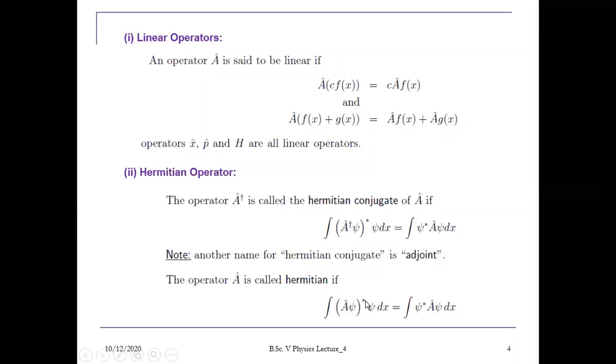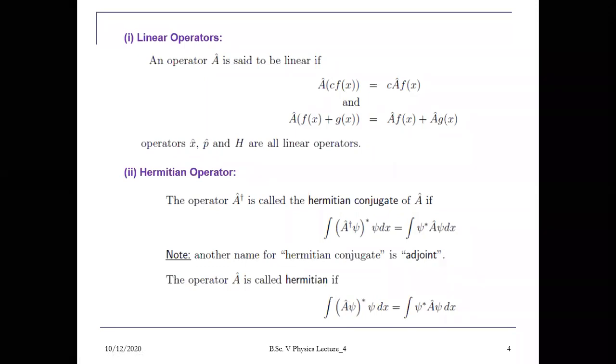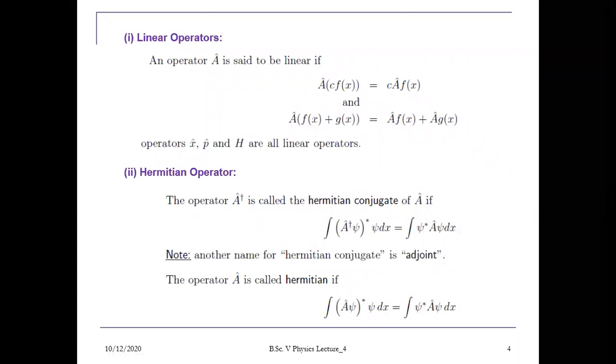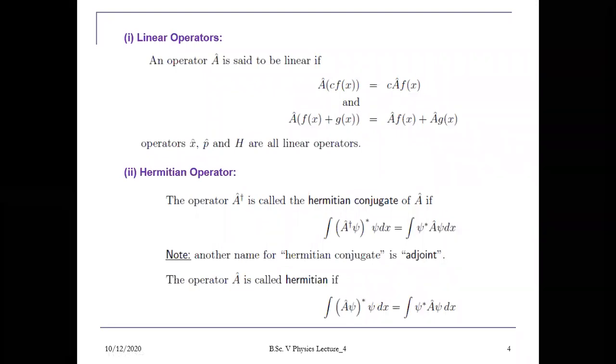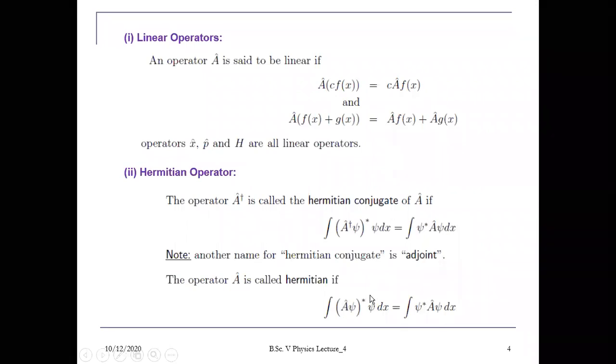So if a is Hermitian, this means that the value of a asterisk must be equal to a. This is just like the Hermitian matrix, in which the adjoint of a matrix is equal to the matrix itself. Similarly here, if a is a Hermitian operator, when you open this it will be psi asterisk a cap asterisk.